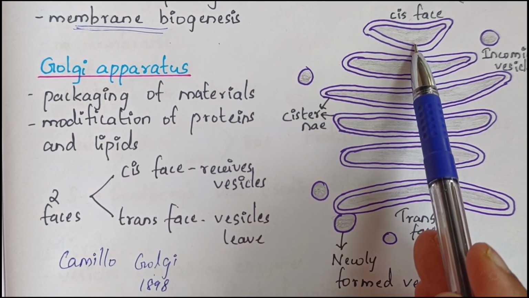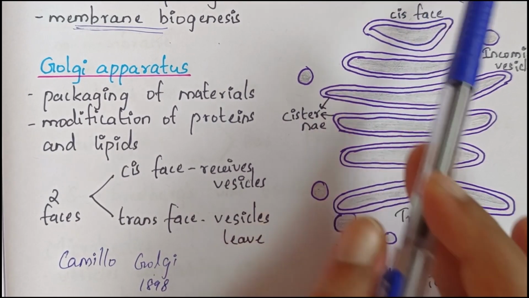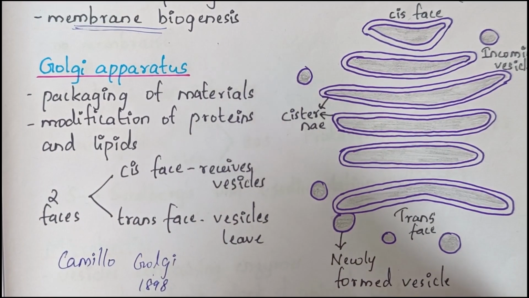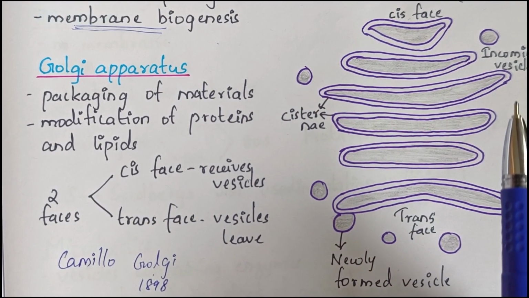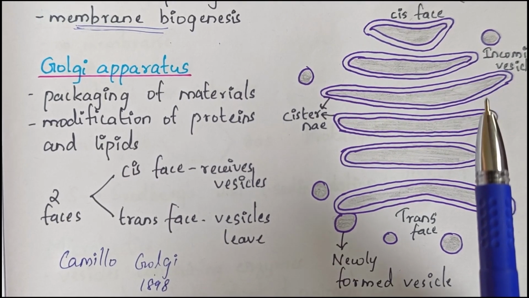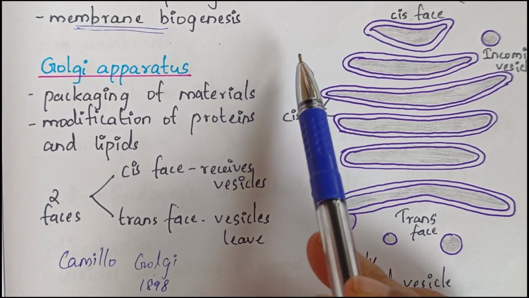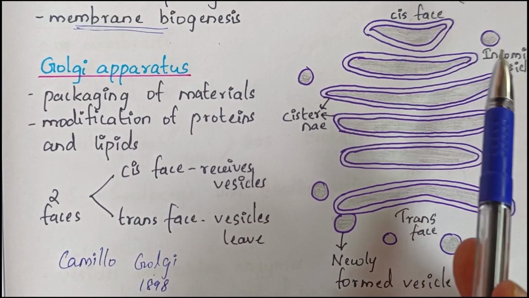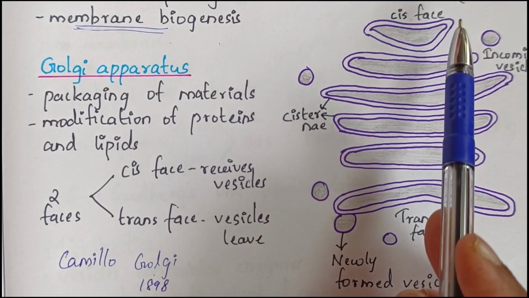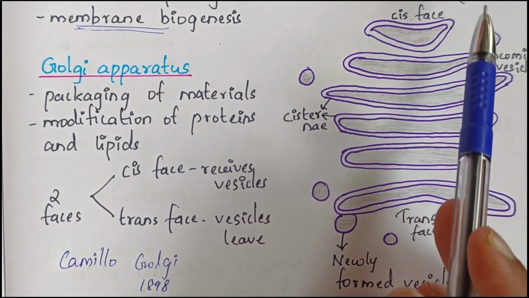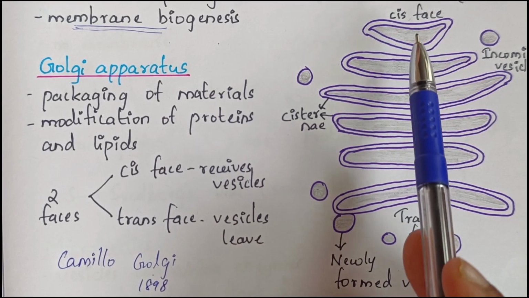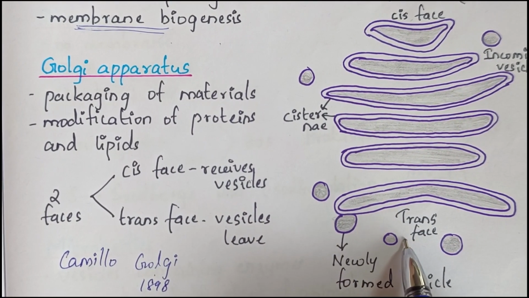This phase receives unmodified proteins in the form of vesicles from the endoplasmic reticulum. So the cis phase faces the ER. ER produces proteins and lipids, which will be unmodified. The cis phase of the Golgi apparatus receives these incoming vesicles from ER and modifies the proteins and lipids. So this is the receiving side of the Golgi apparatus.